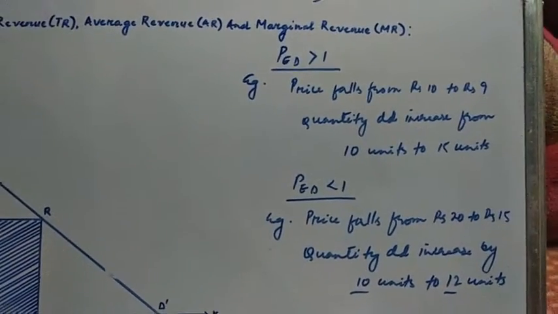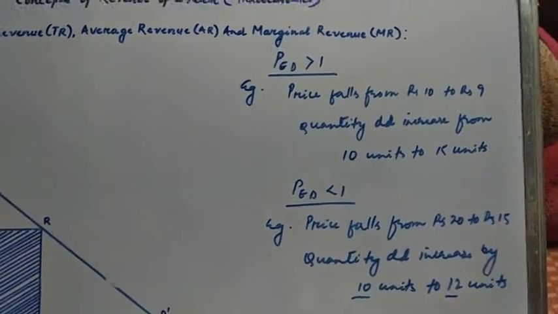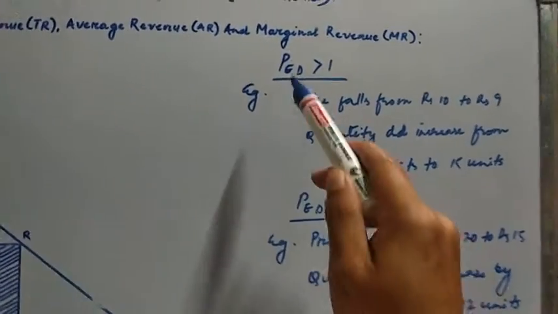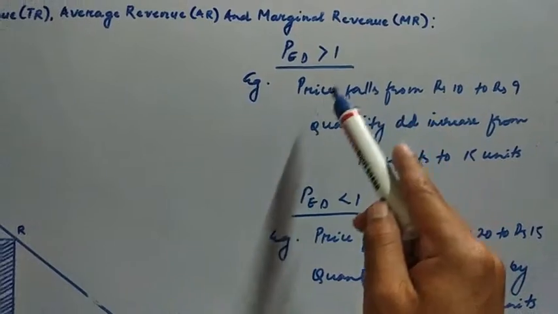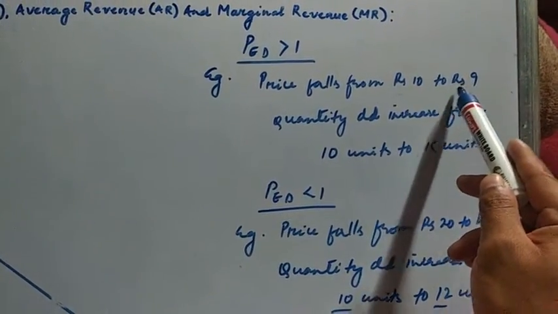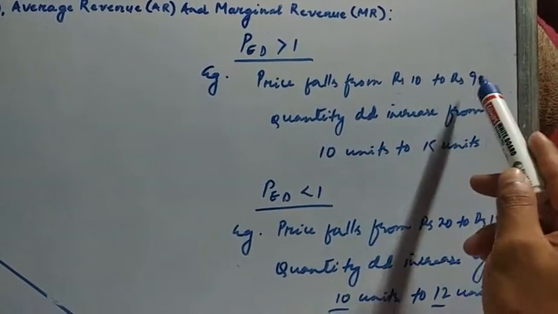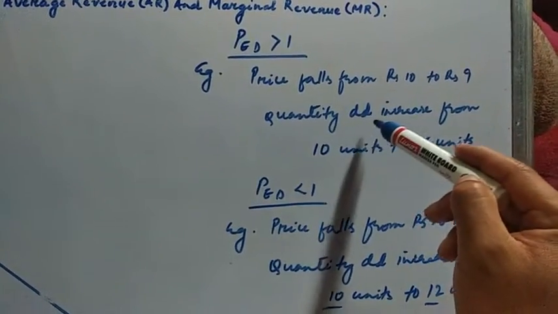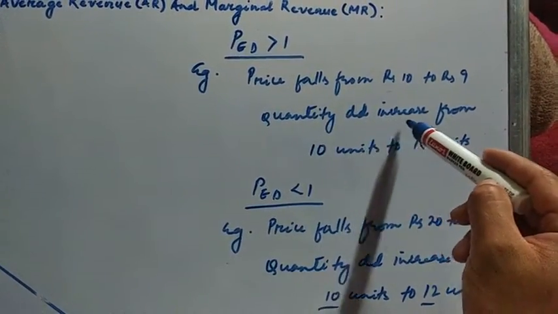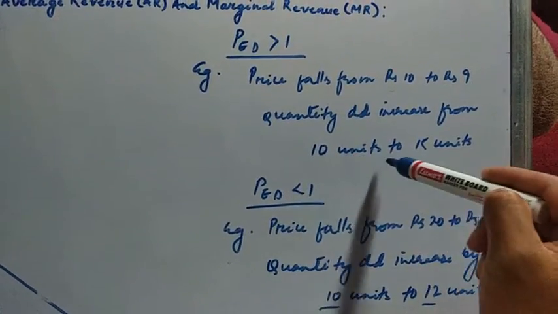To make it clear, we are going back to the discussion of price elasticity of demand. When price elasticity is greater than 1, let us say price falls from rupees 10 to rupees 9. Because of the fall in price, quantity demanded has increased from 10 units to 15 units.